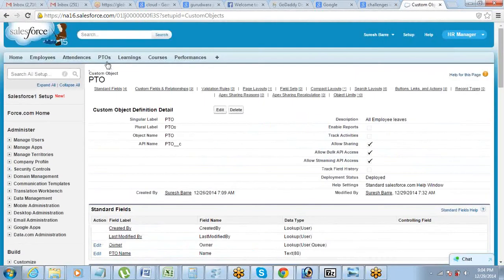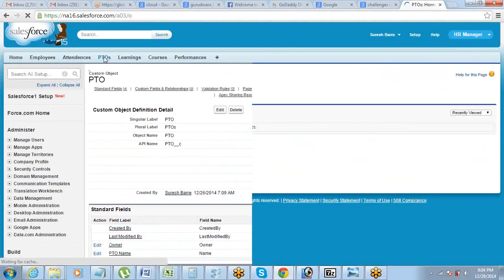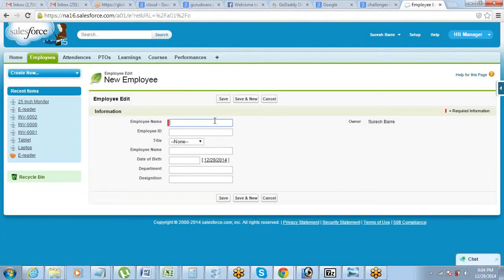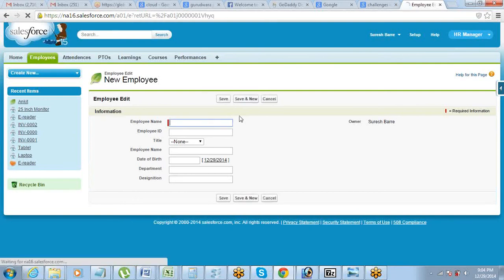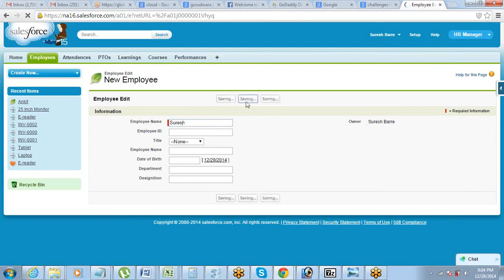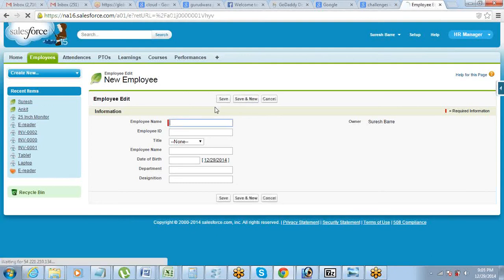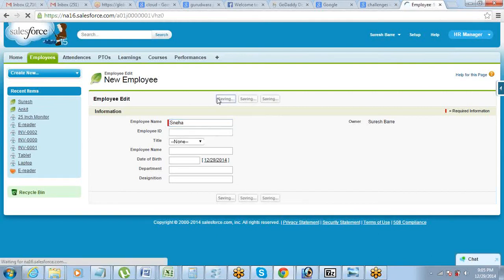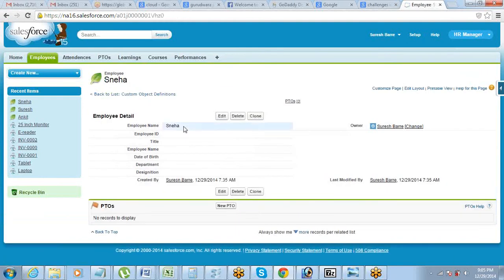Field is done. Now, if you try to enter the data here, before that I need to make sure that there are a few employees listed there. So let's say one of our employees is Ankit, and then the other one is Suresh. I'm just listing down a few employees so that we can fetch the data while we are putting in a PTO. And I have Sneha. Done. Okay, so this part is done.